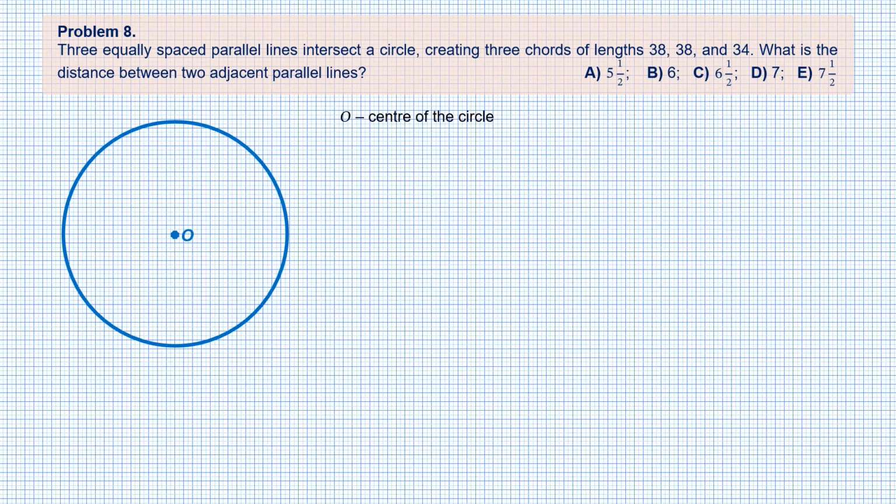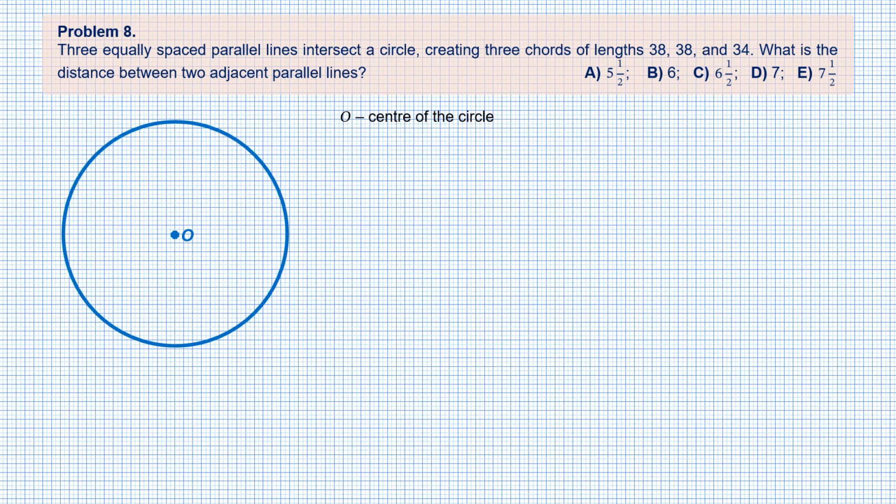We see that two chords have the same length of 38, and this gives a clue to the correct drawing. Indeed, we know that the shorter the chord, the farther it is from the center of the circle. Therefore, chords having the same length must be equidistant from the center. Moreover, since the chords are parallel to each other, they must be located on opposite sides of the center, while the center is just in the middle between the chords.